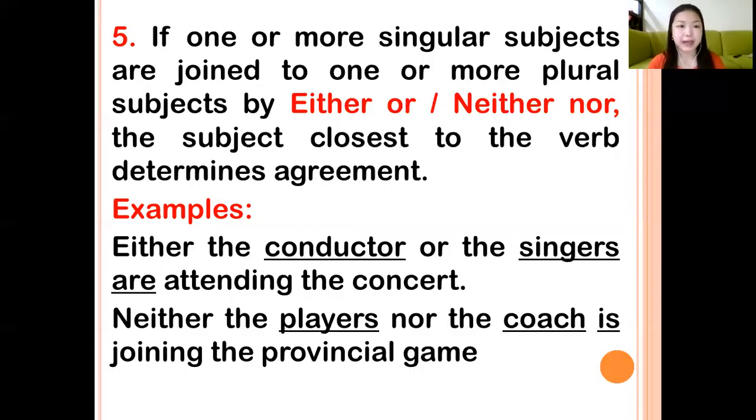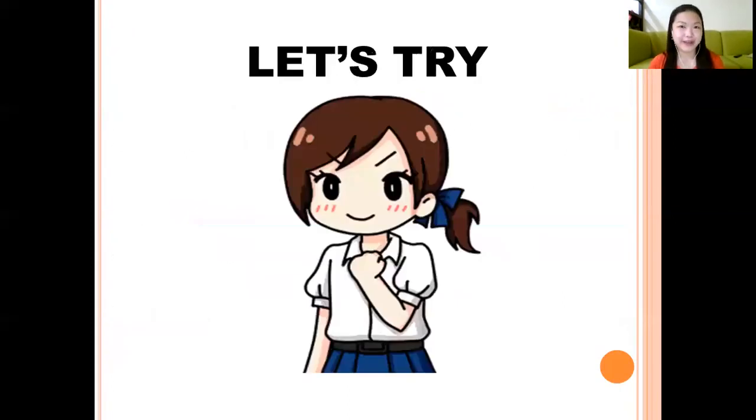So for example, either the conductor or the singers are attending the concert. The subject closest to the verb is singers, which is plural, therefore you must take a plural form of the verb. Another example. Neither the players nor the coach is joining the provincial game. The subject closest to the verb is coach, which is singular. Therefore, we must take the singular form of the verb. Always try to observe the subject closest to the verb, which will determine if the verb will be singular or plural. Now, I hope you have understood the first five rules.